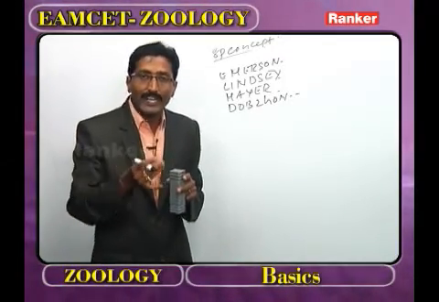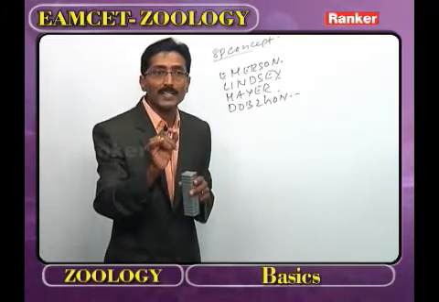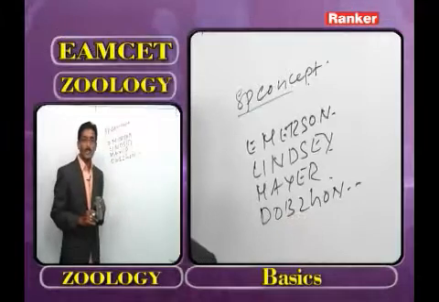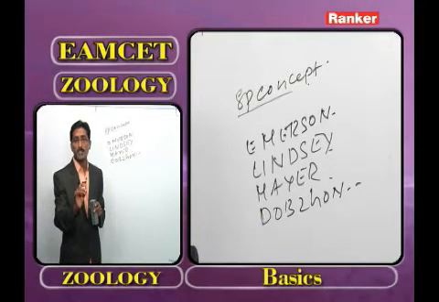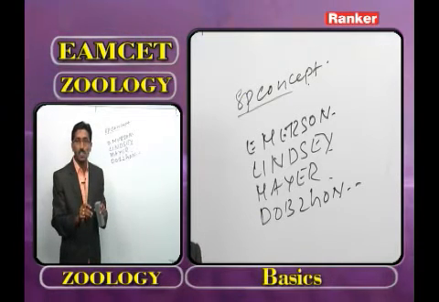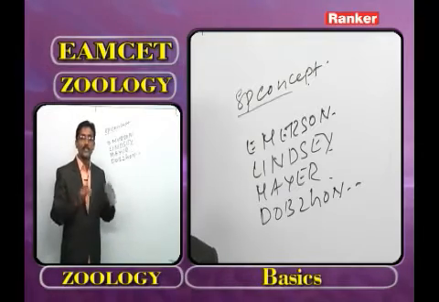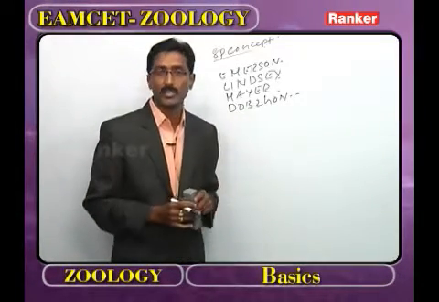For our information, once again it is repeated. Who called species a Mendelian population? Dobzhansky. In the words of Dobzhansky, what is meant by Mendelian population? The group of individuals living in a particular area at a particular time, sharing a common gene pool, which can interbreed among themselves and always produce fertile offspring. That we call a Mendelian population in the words of Dobzhansky.